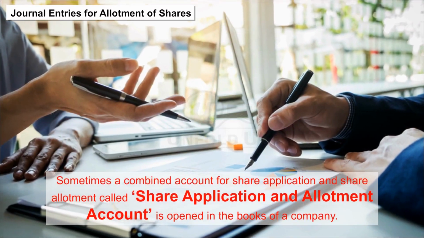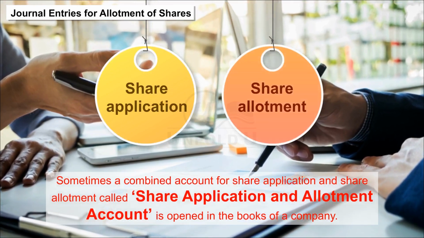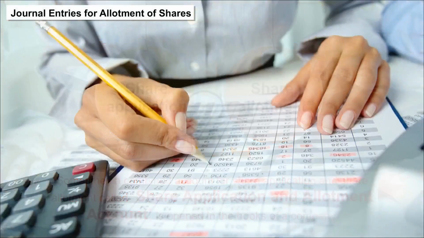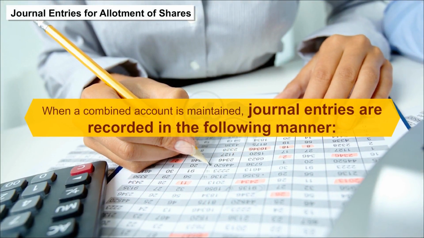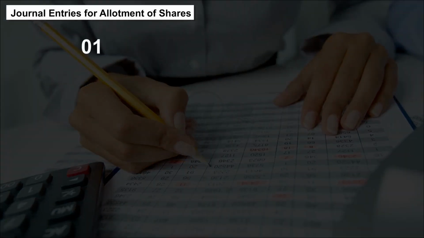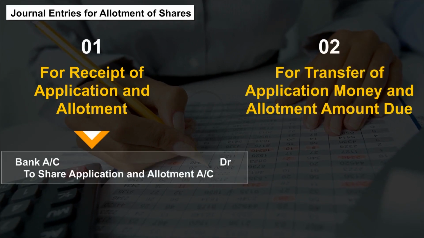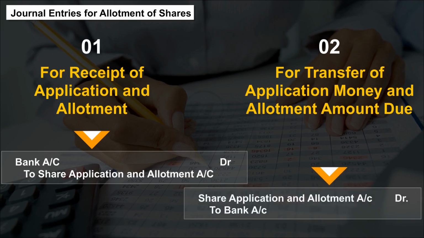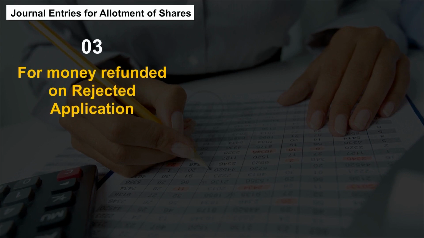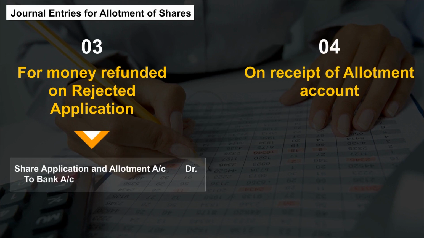Sometimes a combined account for share application and share allotment, called share application and allotment account, is opened in the books of a company. When a combined account is maintained, journal entries are recorded in the following manner. 1. For receipt of application and allotment. 2. For transfer of application money and allotment amount due. 3. For money refunded on rejected application. 4. On receipt of allotment amount.